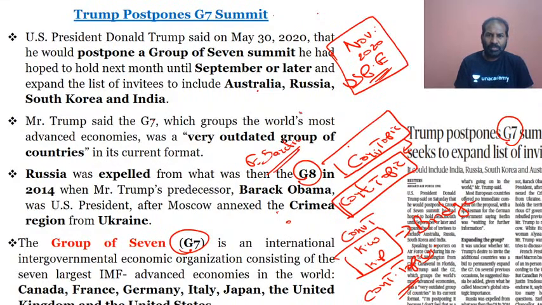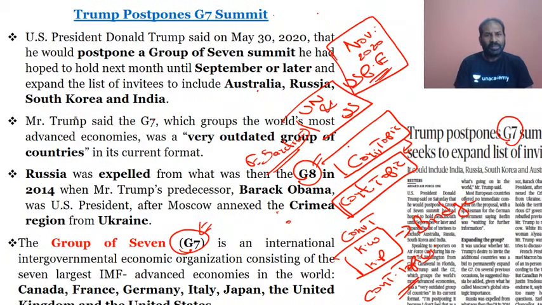Economic sanctions by the UN and the US. Srihari, to your question, economic sanctions came because Russia took over Crimea from Ukraine. Then the UN went ahead with the voting, and the UN along with the US went ahead with economic sanctions on Russia. Thereby, Russia was excluded from the G8 and it is now the G7.